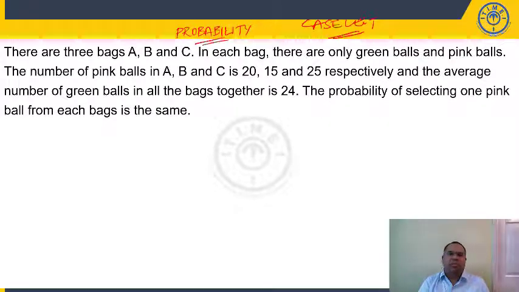Caselet questions with some common data. Instead of giving two separate questions, a common data is given. If you crack this common data, then you can solve the questions easily. So when we are discussing the questions, we will see whether the question is easy or moderate. Let us look at this data first.